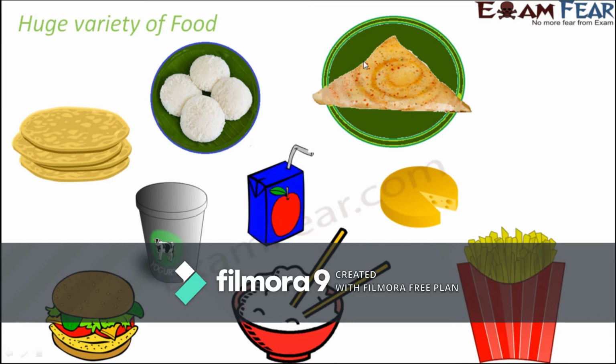You talk about juices, which are obtained from fruits and vegetables. Talk about items like chicken, which are obtained from animals. So you see, when you look at the variety of food, all of them are obtained from different sources. Some of them are obtained from plants, some of them are obtained from animals.